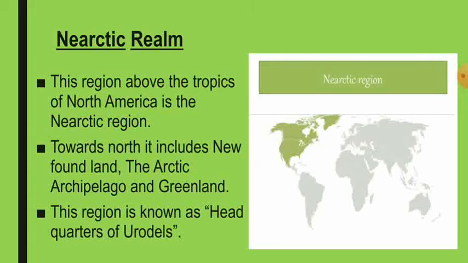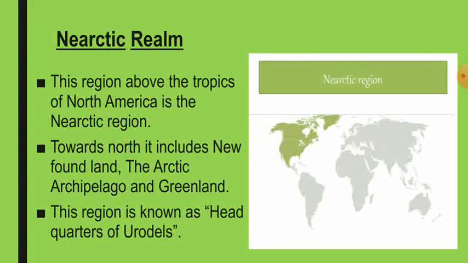So it is located above the tropics of North America, and towards the north it includes Newfoundland, the Arctic archipelago, and Greenland. This region is also known as the headquarters of Crocodiles. In North Greenland, frozen ice is seen, and ranges of mountains extend from north to south. And in the southwest of North America, deserts are present.